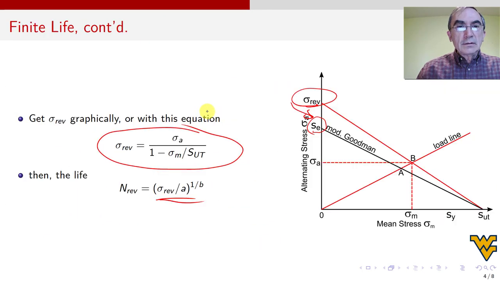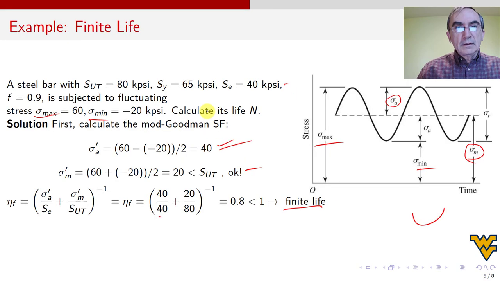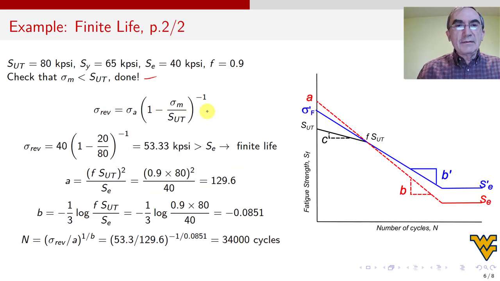It's written in a slightly different way. I replace sigma A from the previous slide, which is 40, minus 1 minus sigma M from the previous slide, which is 20, divided by SUT, which is 80, to the minus 1, and I get 53.33 kpsi. So the value of sigma REV is greater than SE.